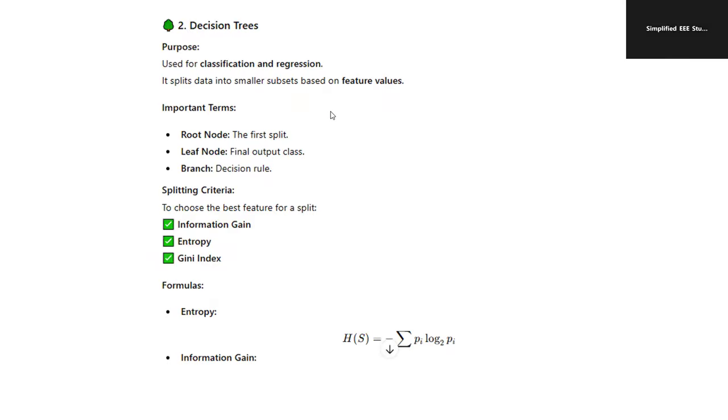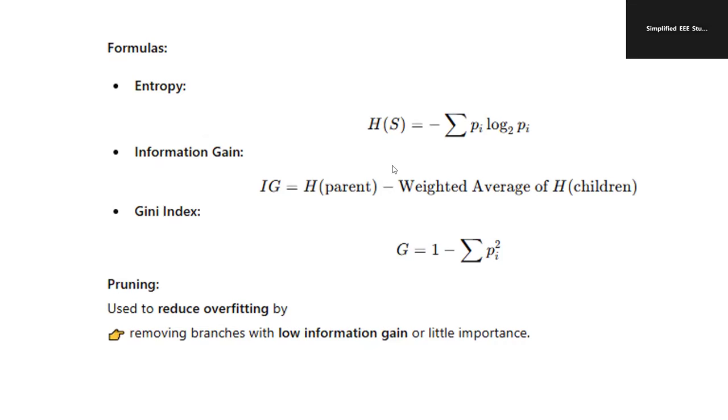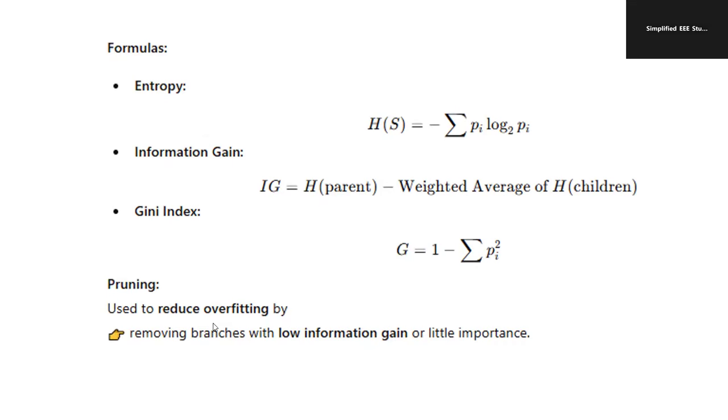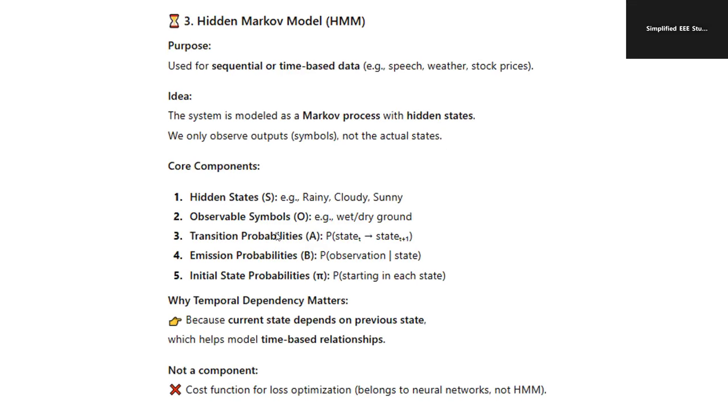What is the meaning of decision tree? Three important terms: what is root node, what is leaf node, what is branch? And study the concept of entropy, Gini index, and information gain. These formulas are quite important, please do remember this. What is pruning? It is used to reduce overfitting. That is one of the important points.